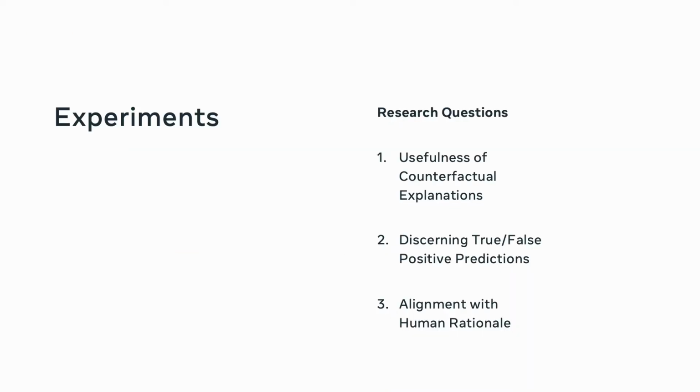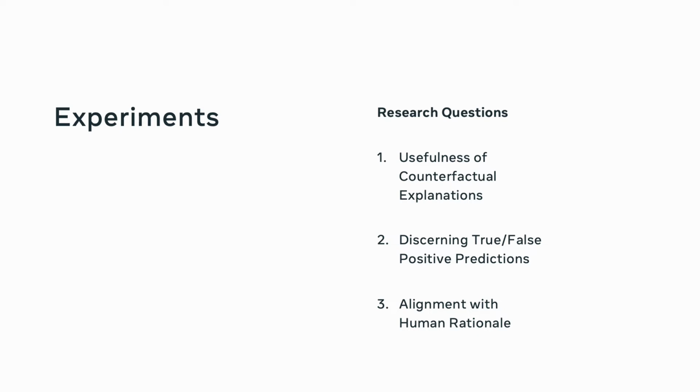In a set of experiments, we want to put our approach to the test. For that, we want to answer the following research questions. Number one, we want to ask engineers at Meta how useful they think counterfactual explanations are in order for them to understand why a classifier made a certain prediction. Number two, we think it's important to acknowledge that those classifiers can be wrong sometimes.